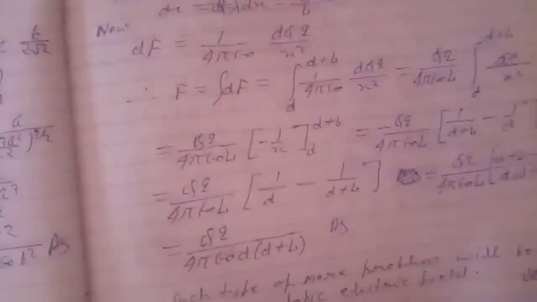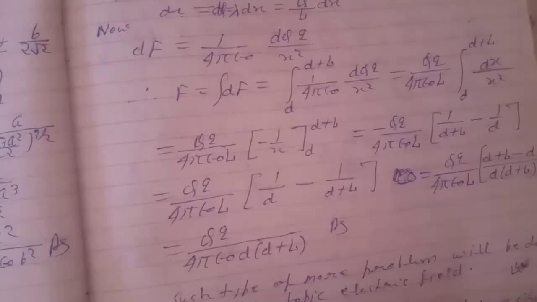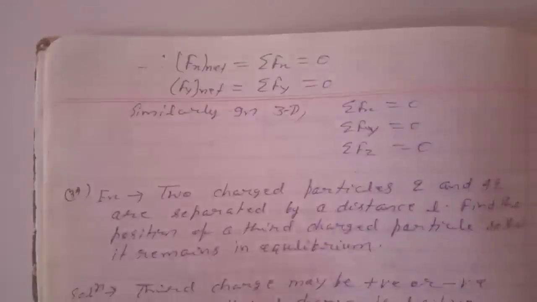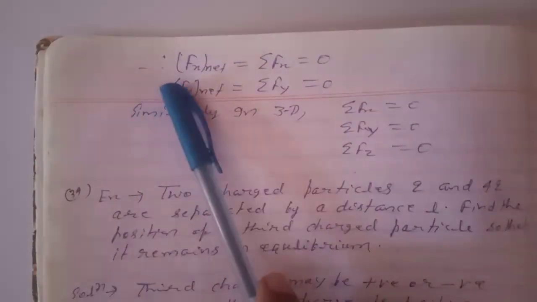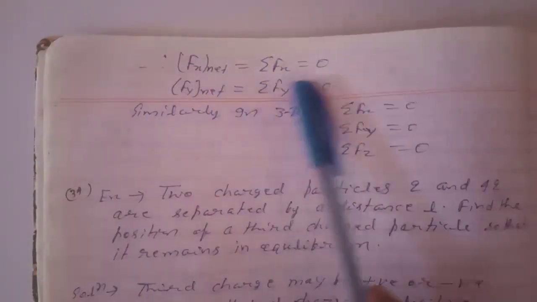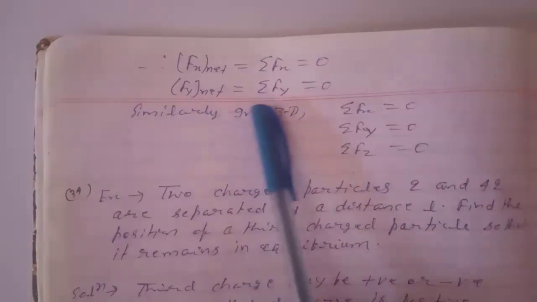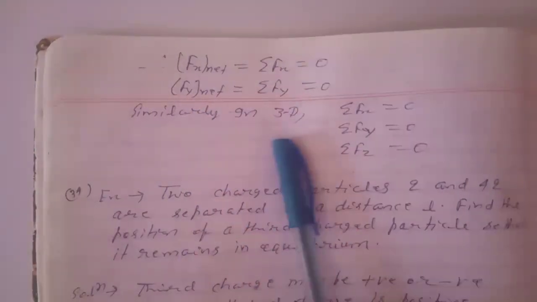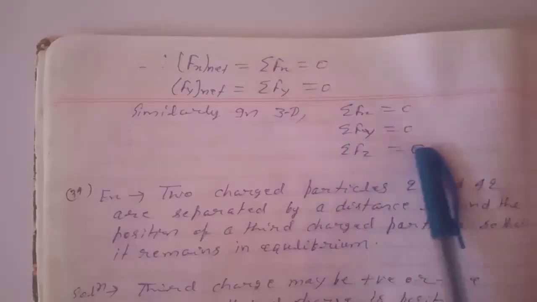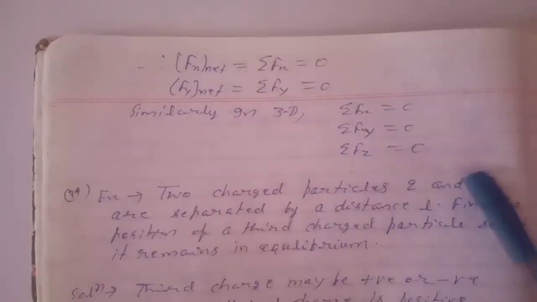The problem is concerned with 2D. Then F net equal to F net x i cap plus F net y j cap. Hence F x net equals sigma F x equal to 0, F y net equals sigma F y equal to 0. Similarly in 3D, sigma F x equal to 0, sigma F y equal to 0, sigma F z equal to 0.